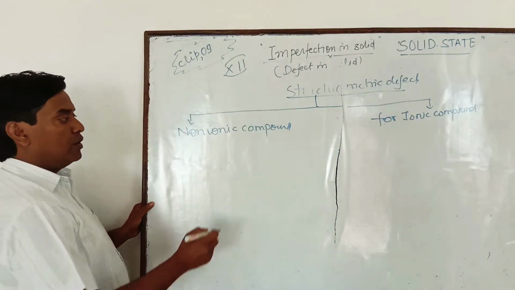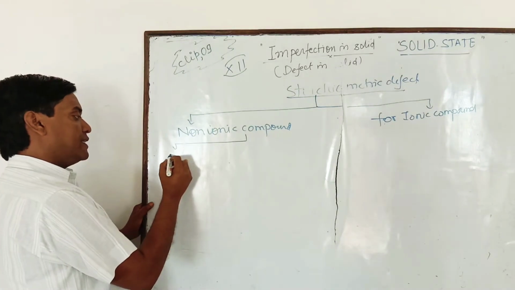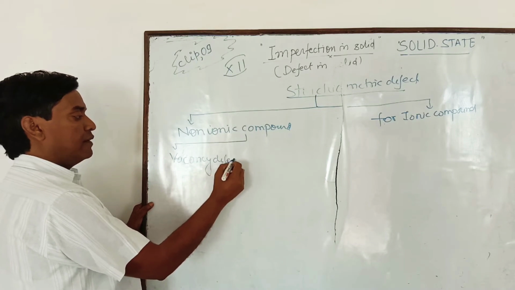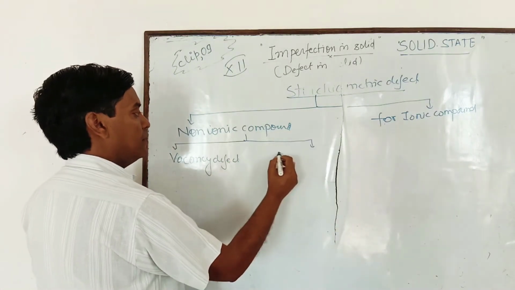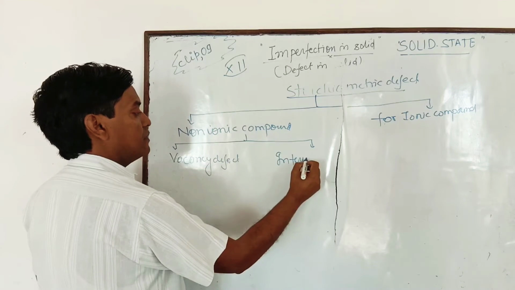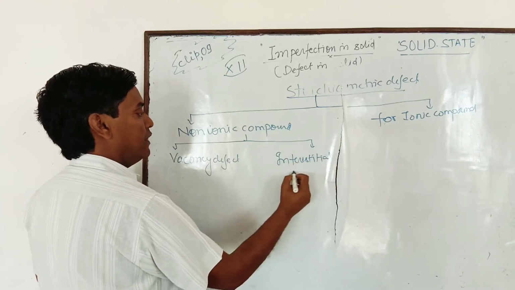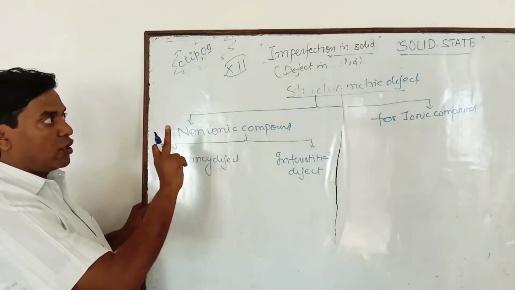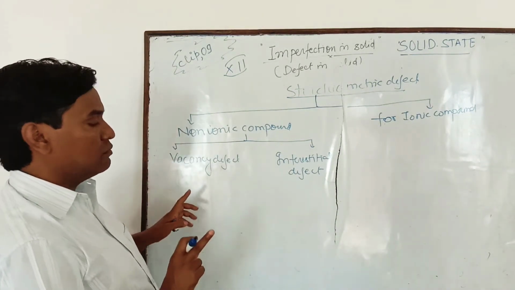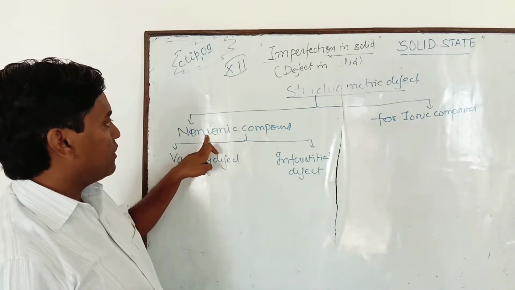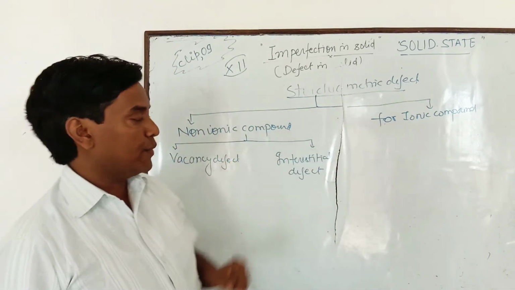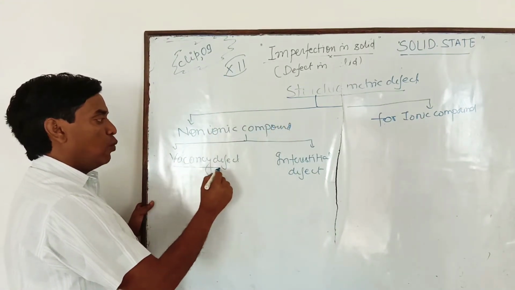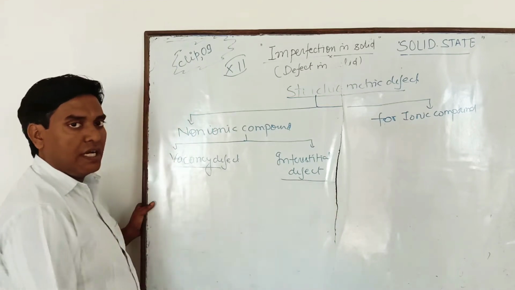In non-ionic compound, this defect is further categorized as vacancy defect, and second is interstitial defect. Clear? The stoichiometric defect lies in two types: for non-ionic compound and for ionic compound. In non-ionic compound, the stoichiometric defect is referred to as vacancy defect and interstitial defect.